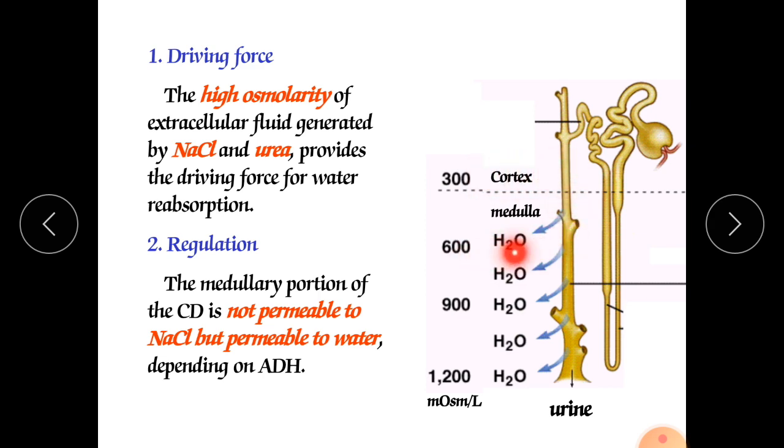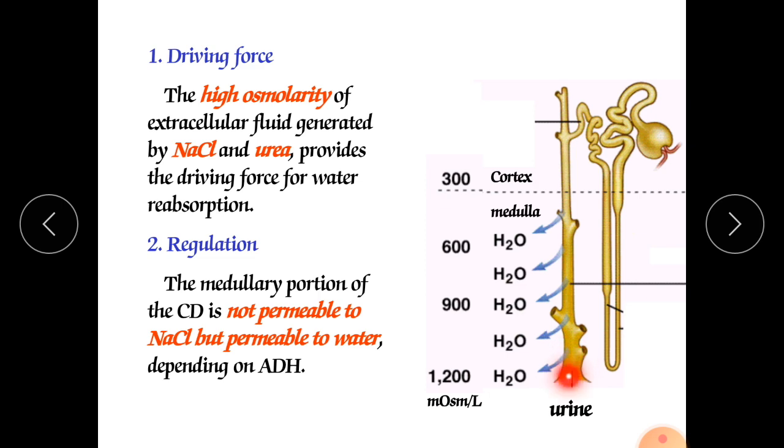After that it increases to 600, 900 and 1200. So as time progresses, the osmolarity of the urine increases, meaning it becomes more and more concentrated, and finally the urine forms which contains the maximum amount of solutes. Its concentration is 1200 milliosmoles per liter.